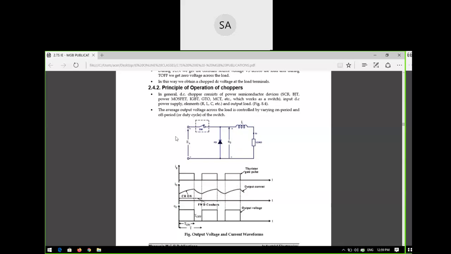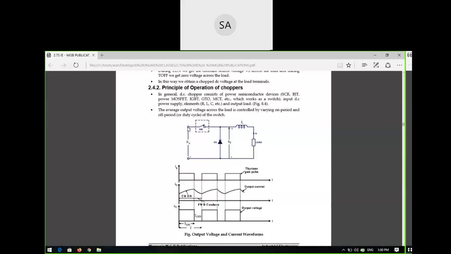Whenever the input DC voltage ES is variable and it is positive, then what will happen? The voltage across the diode is positive and negative, so the diode goes into reverse bias. That means open circuited, so output voltage is equal to the input voltage. That means you are maintaining some constant output voltage. T on period, it is on.